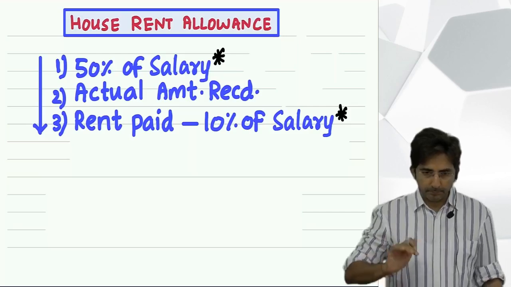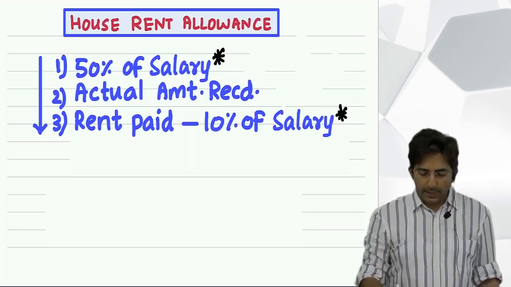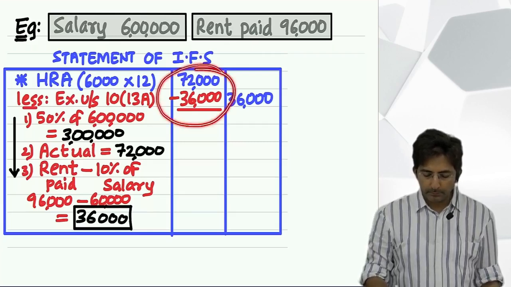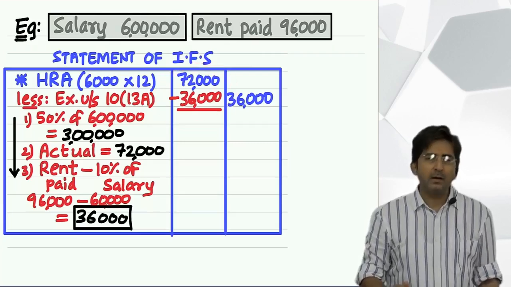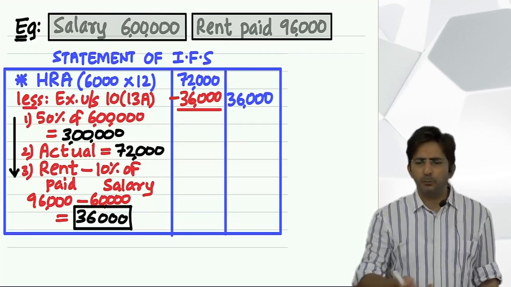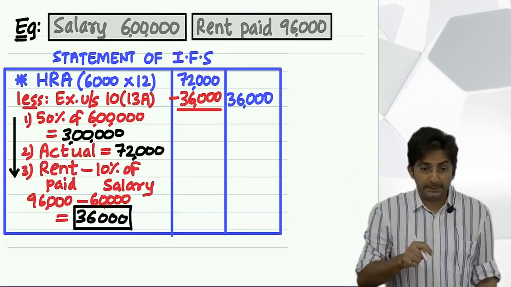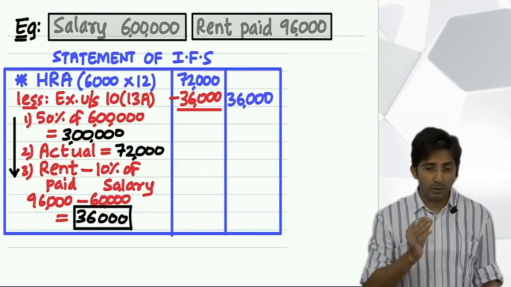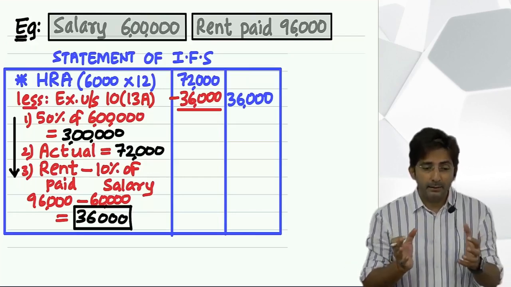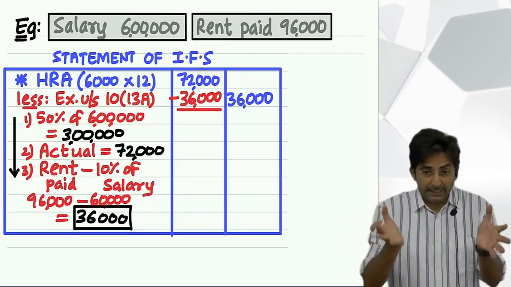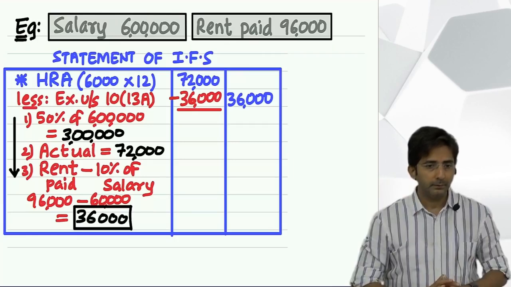So see here, first tell me why government is exempting house rent allowance. Why doesn't government say house rent allowance you received, pay the tax, taxable? It is not taxable, it is exempt. But why? Because government feels pity that you don't have your own house, so paying the rent is a burden. Do you agree?